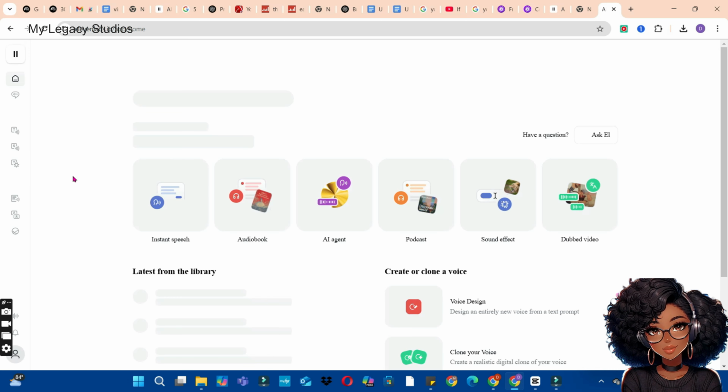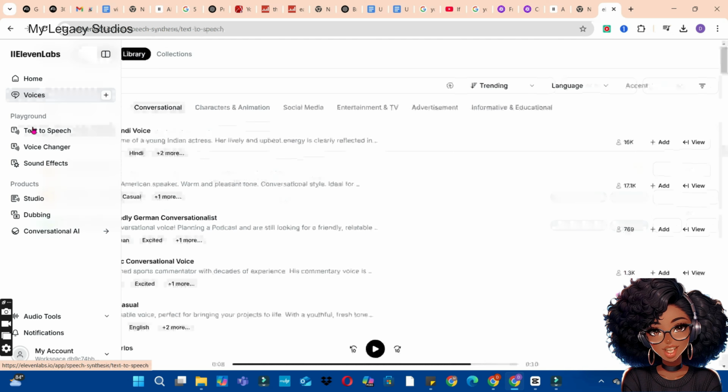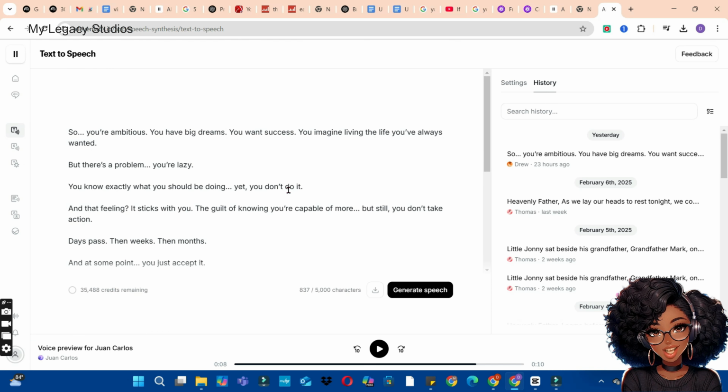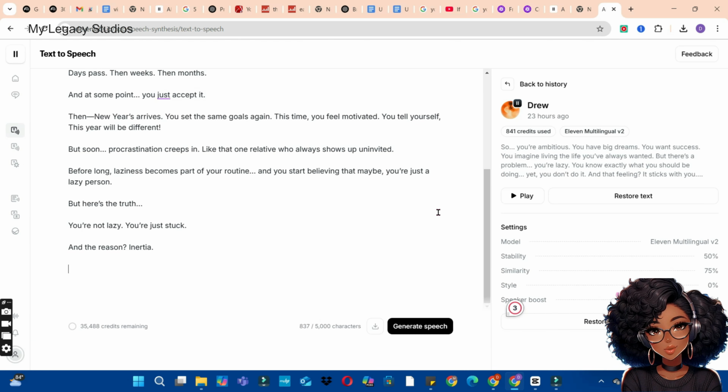Head over to Voices and choose one of the voiceover options to use. Now click on the text to speech button and paste your script in the box here, and click on the generate button to generate a voiceover. Then go ahead and click on the download button to download a voiceover to your computer.